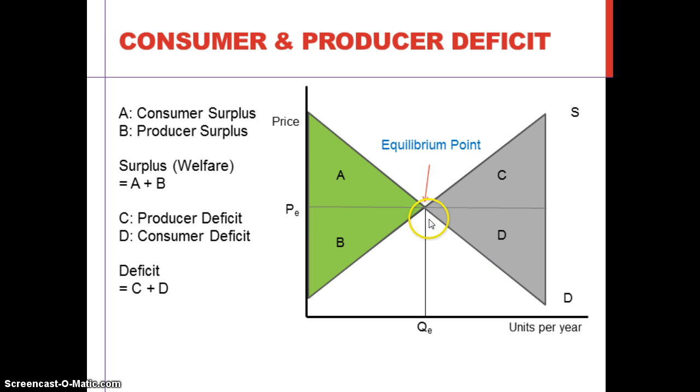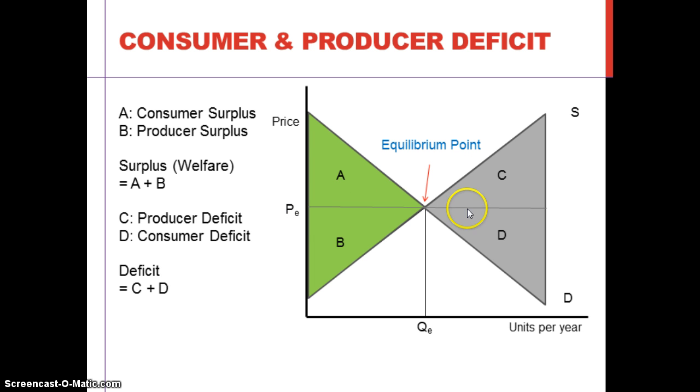So we've just learned A is consumer surplus and B is producer surplus. Let me just review consumer surplus. This is the demand curve and this is the supply curve. Demand curve represents willingness of consumers to buy goods.